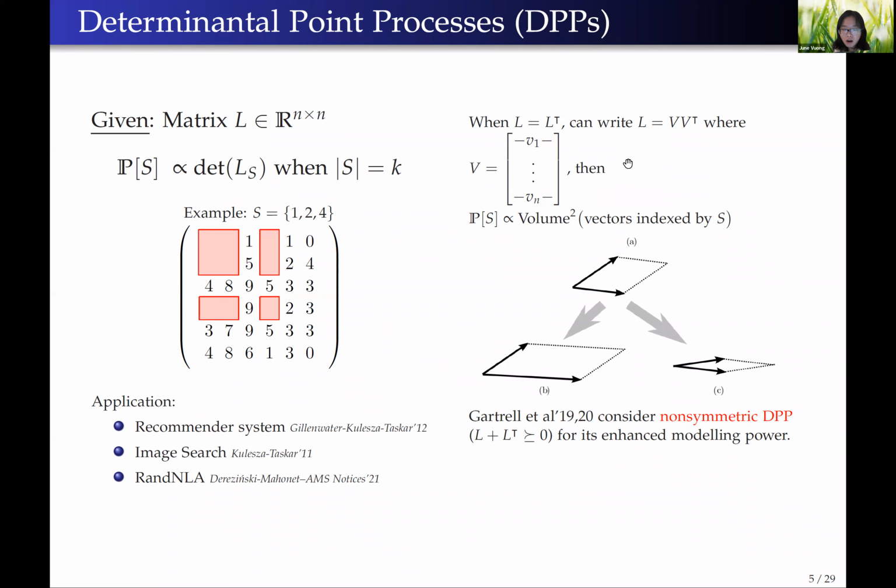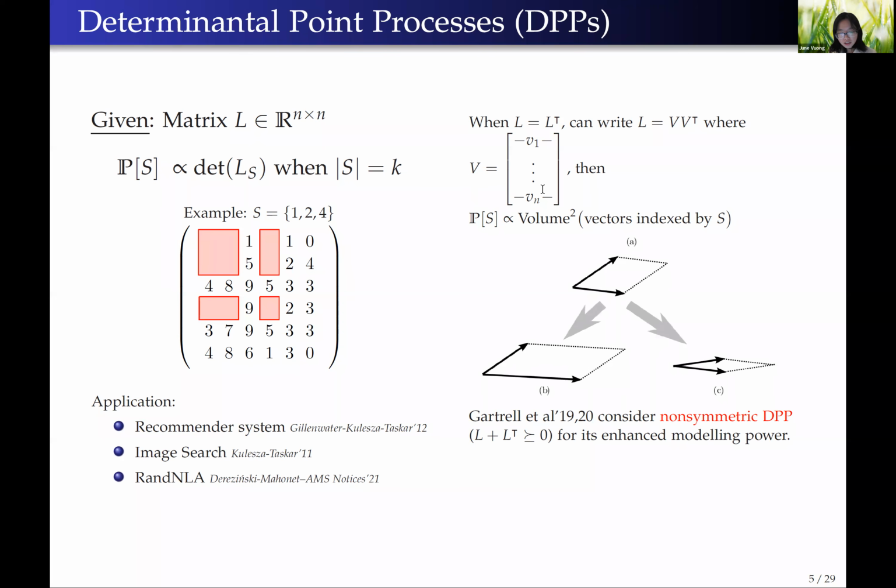And in this case, the probability of a set S is proportional to the volume of the space spanned by the vectors indexed by S, where the vectors are defined by V here. So for example, the uniform distribution over spanning trees of a graph G is also a symmetric DPP, with L equal to V times V transpose and V being the incidence matrix of G.